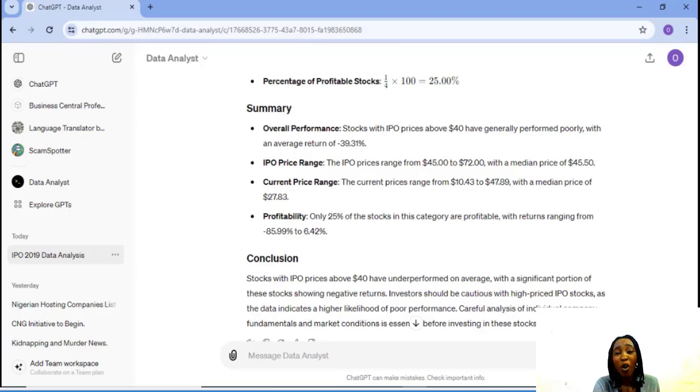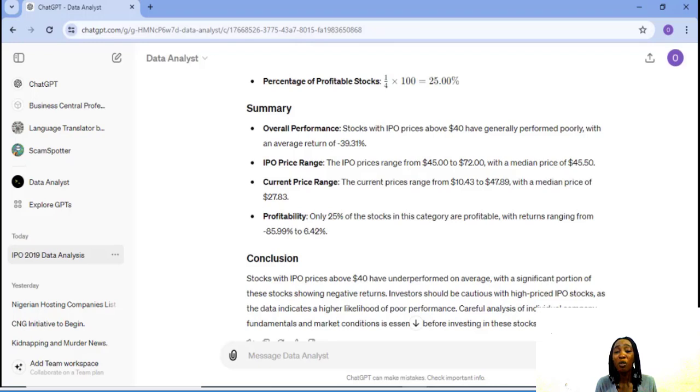So the summary: overall performance, stocks with IPO prices above $40 have generally performed poorly with an average return of minus 39%, and the IPO range is $45 to $72, and the current price range is $10.43 to $47.89 with a median price of $27.83.